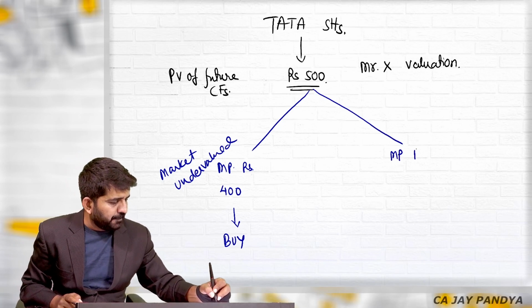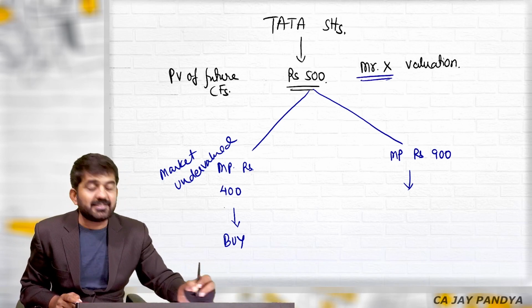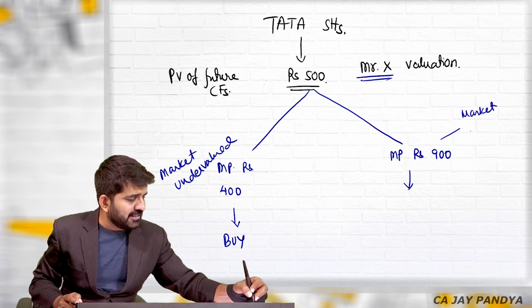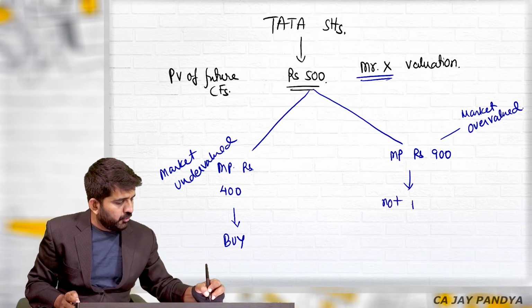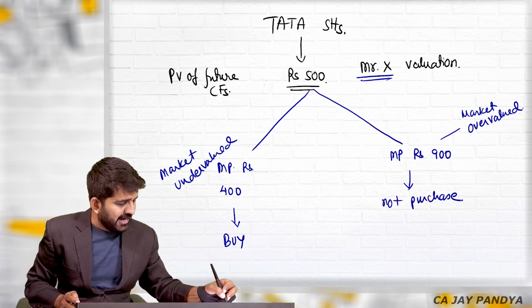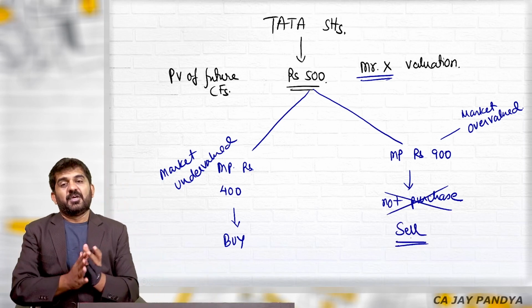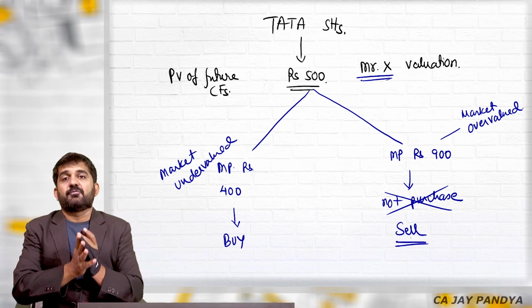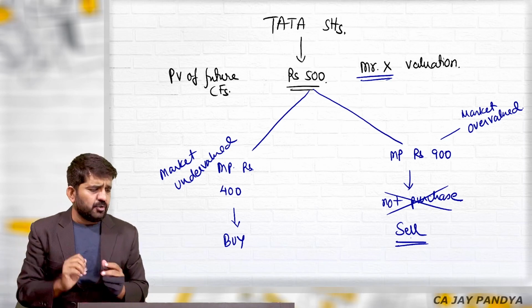If market price is rupees 900, what should Mr. X do? As per him, market has overvalued. Market में महंगा मिल रहा है. He will not purchase. And if it is the stock market, the answer should be sell. If he is already having it, he can sell it. Even if he is not having it, there is a concept of short sales where a person can sell something even if he is not holding. Right now, that is not important.